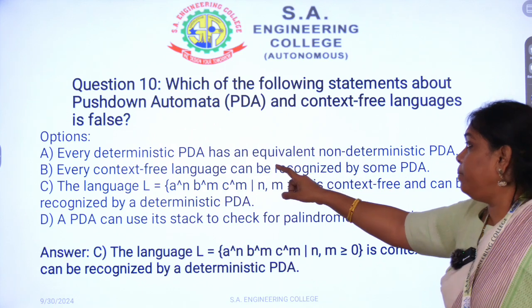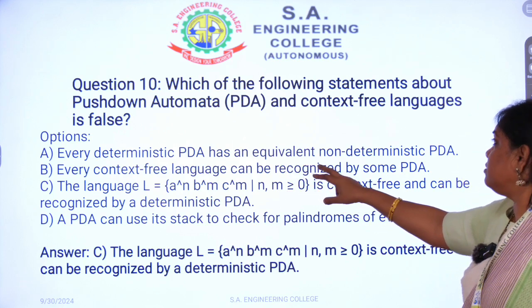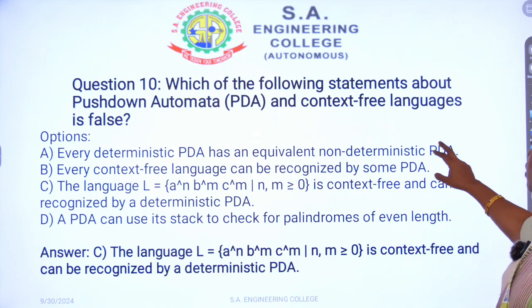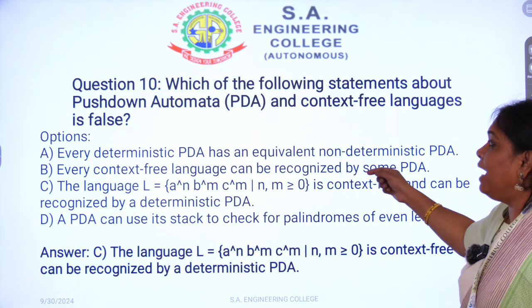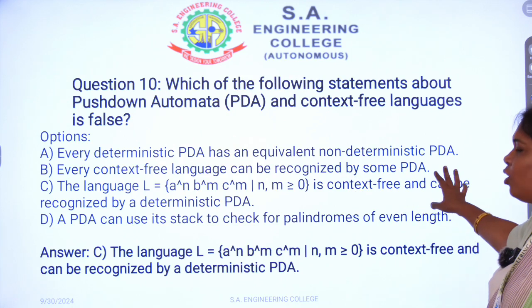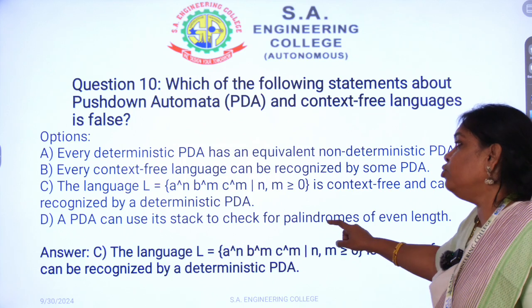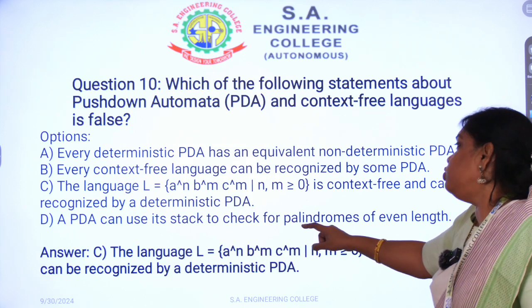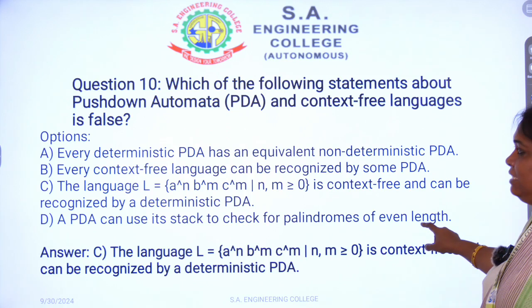If you have a deterministic PDA, then obviously we get a non-deterministic pushdown automaton. Then the next statement: every context-free language can be recognized by some PDA. This is also right. Then the last one: a PDA can use its stack to check for palindromes of even length. So this is also right.